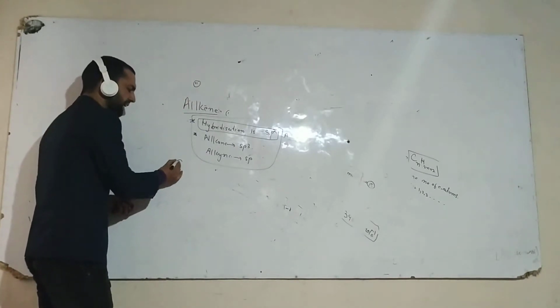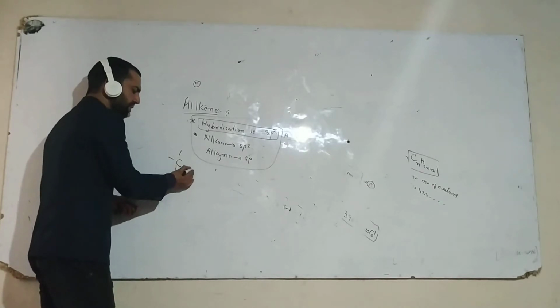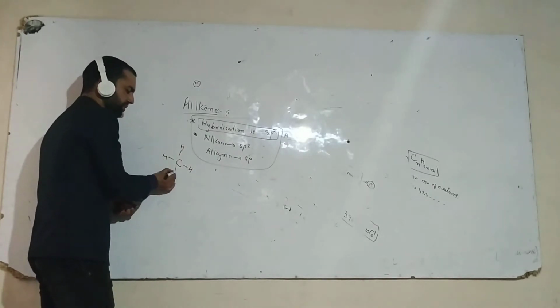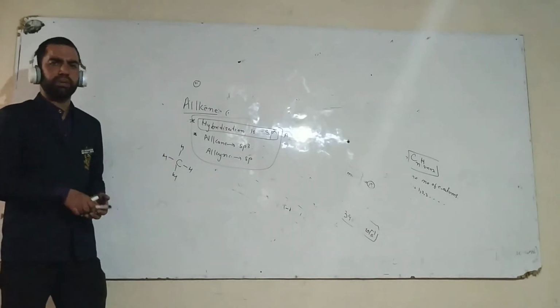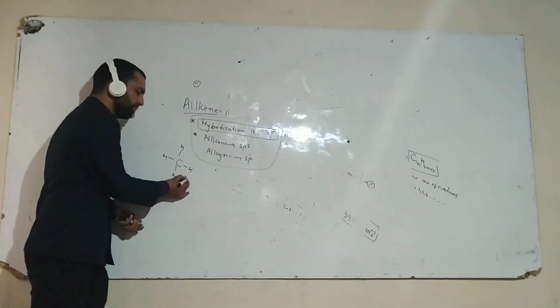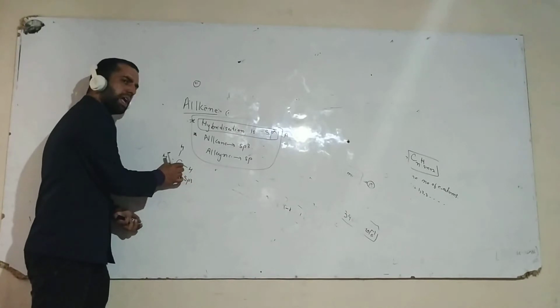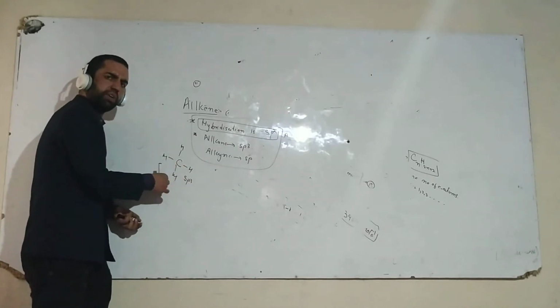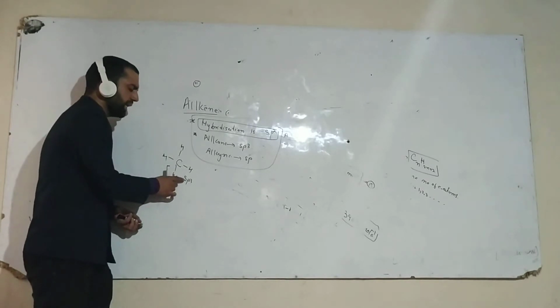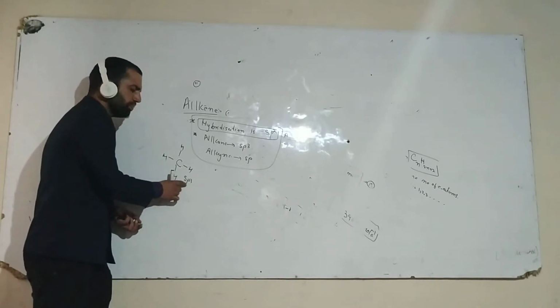In case of alkane, for example CH4, there are 4 bonds between the carbon and hydrogen. Since all the bonds are sigma, the hybridization should be sp3. Number of orbitals is 1, 2, 3 and 4. Once we have 4 bonds, we have to add up the 4 orbitals: sp3.